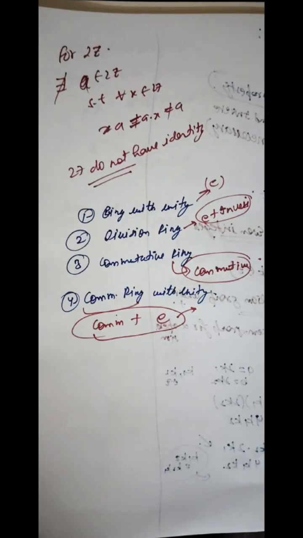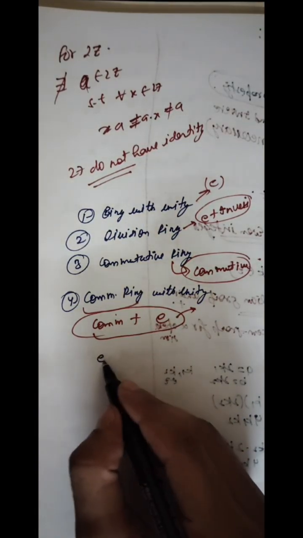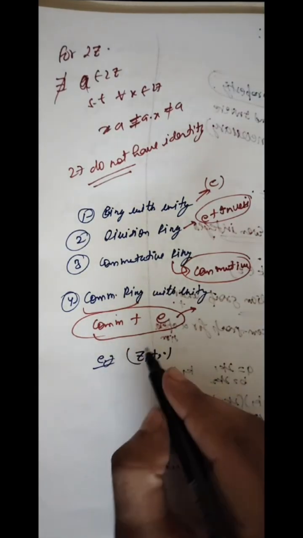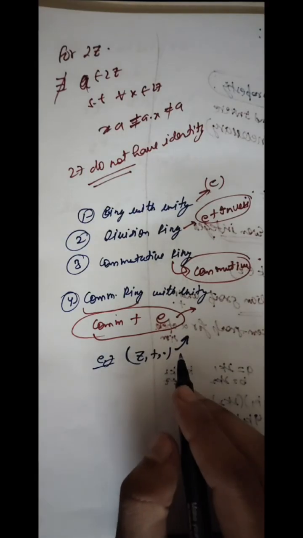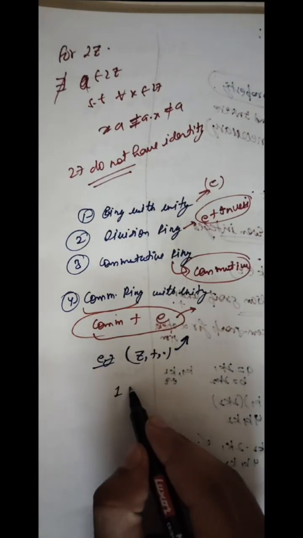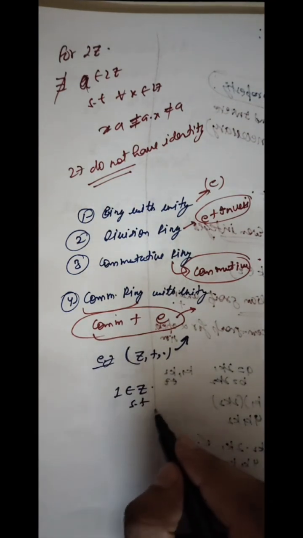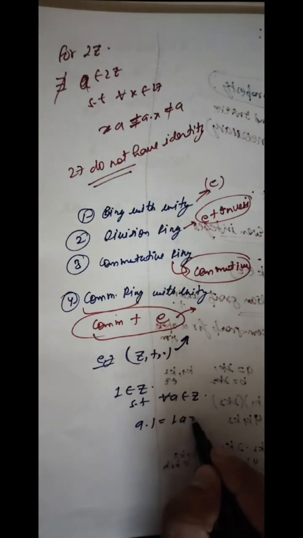Any good example of this is (Z, +, ·). As in the beginning, I proved this to be a ring, and also 1 belongs to Z such that for all a belongs to Z, a·1 = 1·a = a.